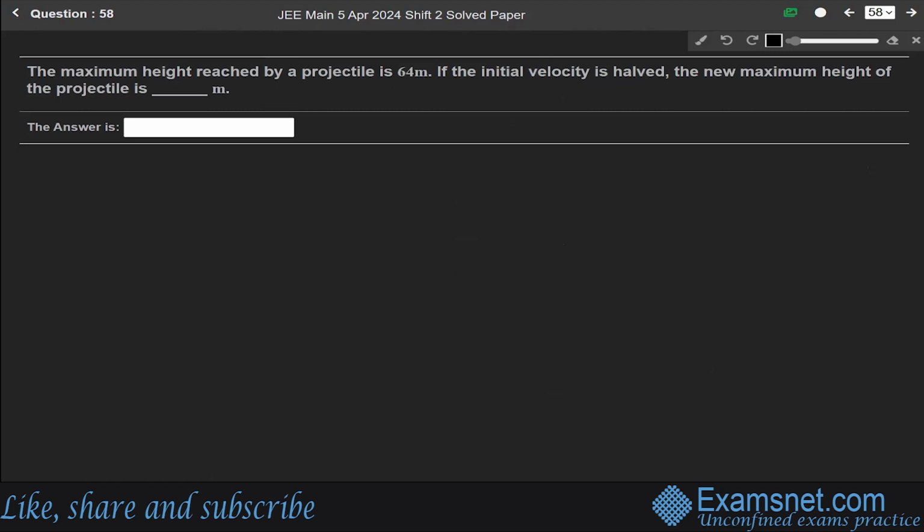Now next, question 58. The maximum height reached by a projectile is 64 meter. If the initial velocity is halved, the new maximum height of the projectile is. This question is from the chapter of kinematics. First of all, we know the formula of maximum height: maximum height is equal to u square sine square theta over 2g.